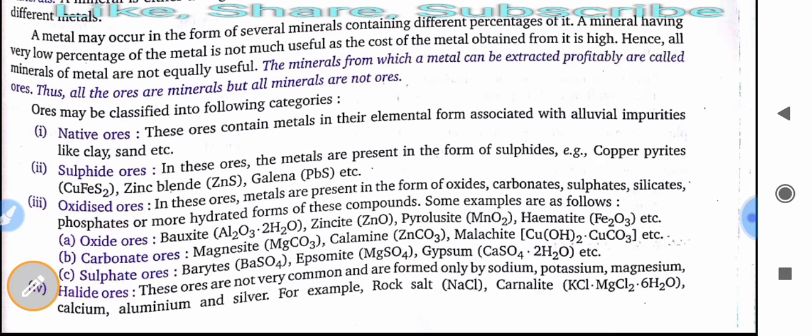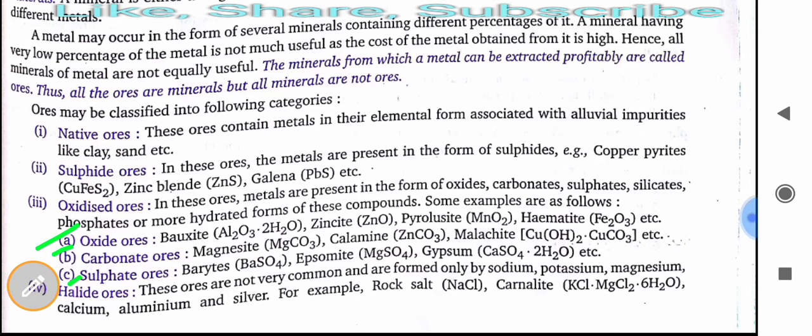Then carbonate ores, sulfate ores. Examples: bauxite, diaspore, other examples also there: magnesite, calamine. Sulfate ores are barytes, epsomite and gypsum is also an example of sulfate ores.